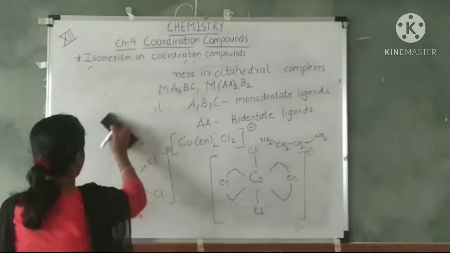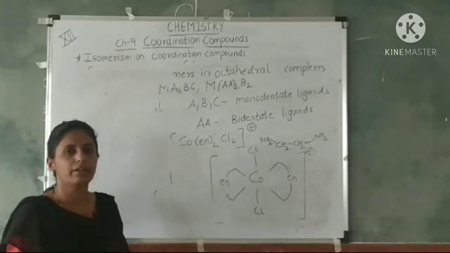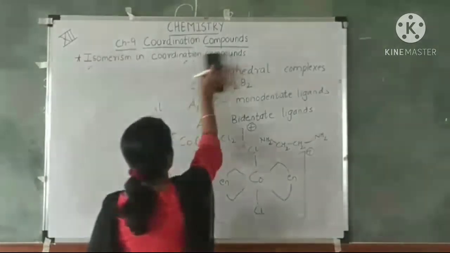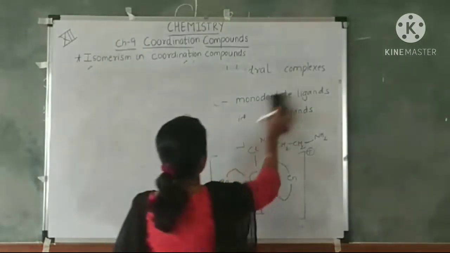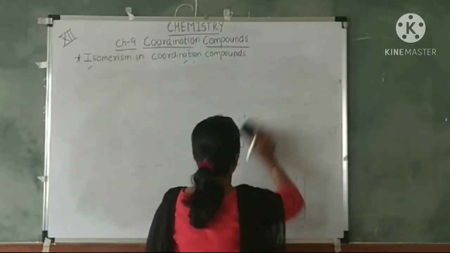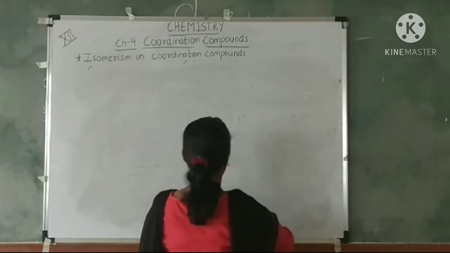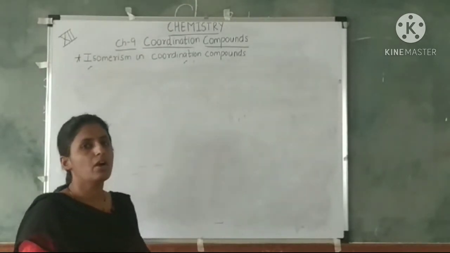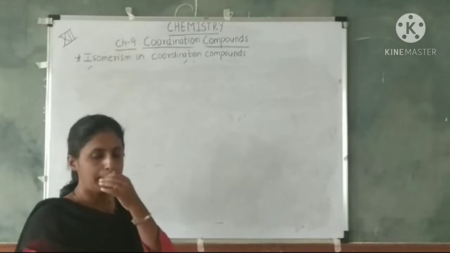We have studied that in stereoisomers there are 2 types of isomers, that is geometric isomers and optical isomers. Now moving to the next topic, that is optical isomers. What are optical isomers? Optical isomers are the compounds which have same properties, but they have the unique property of changing the direction of plane polarized light.